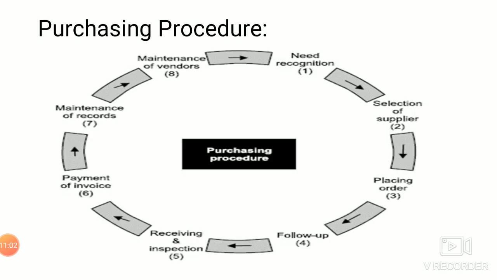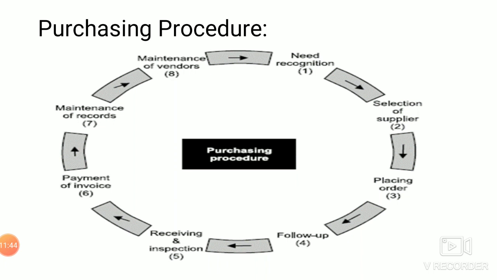Now we are going to see about the purchasing procedure. It starts with the need recognition from different work centers. The work centers, a production department or any other accounting department or HR department, raise the requisitions for the purchase. Next, with respect to the need recognition, we will go for selecting the suppliers. After the selection of the supplier is over, with the help of vendor rating or vendor analysis, we will place the order with them, and we will follow up on when the products or material will reach, on which date, at which time, and in which transport mode the product is going to be delivered to us. So we will have a follow up with that.